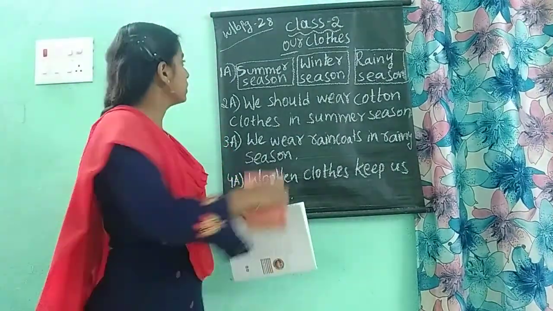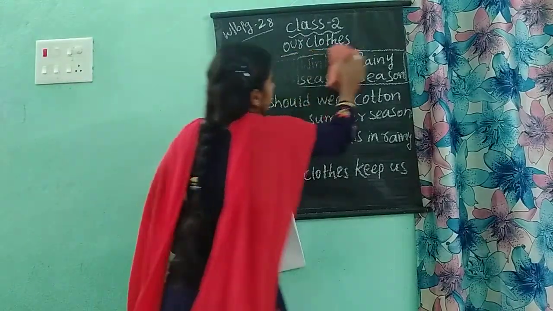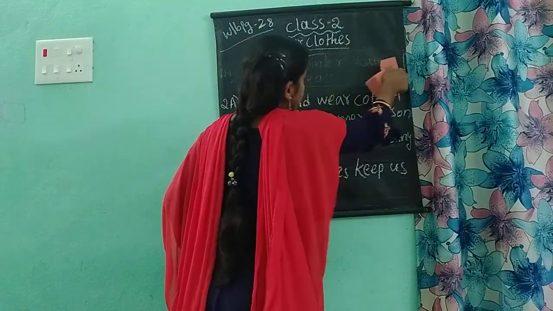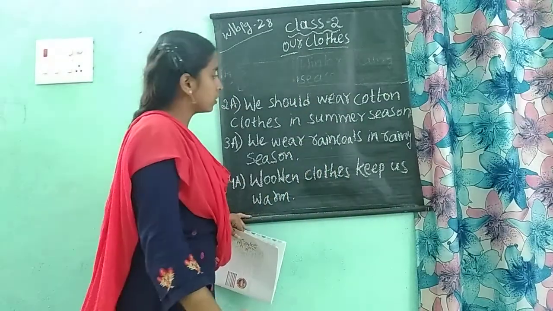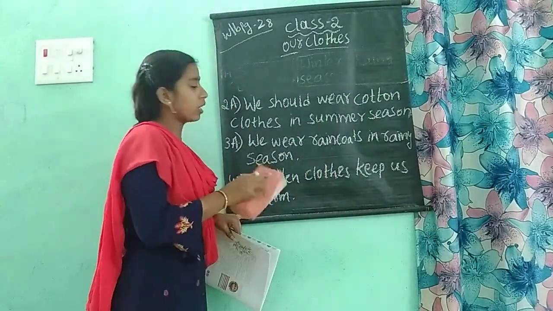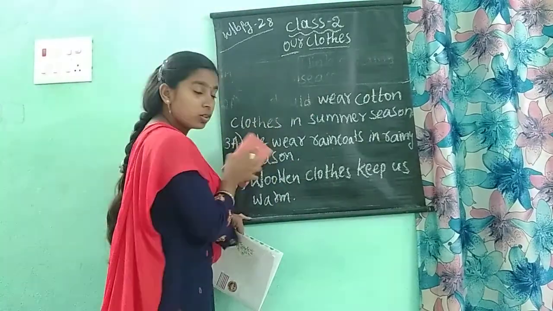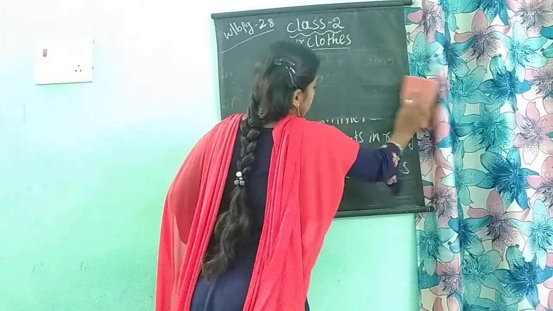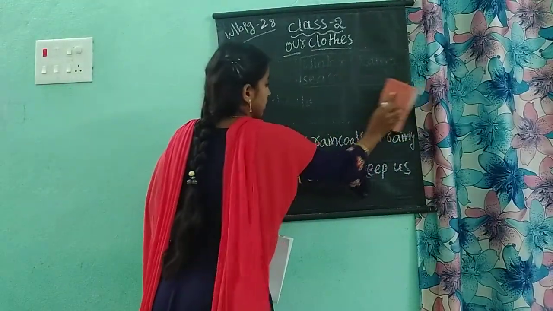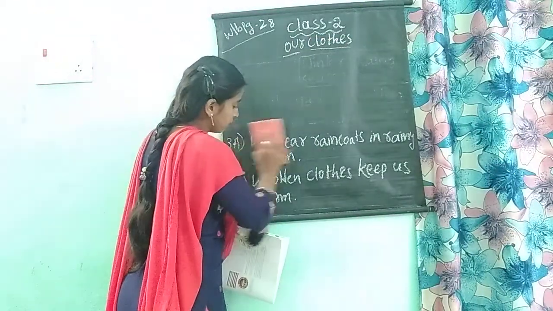Am I erasing this one? Write all this neatly children in your workbooks. So after writing this you have to read again. No? So you have to write very neatly. Am I erasing all these? Okay children. Third one and fourth one also I am erasing.